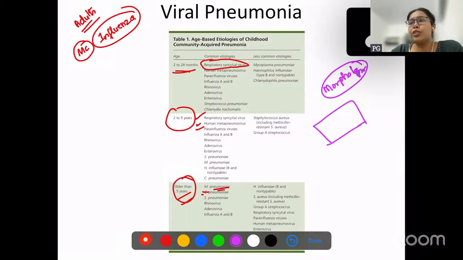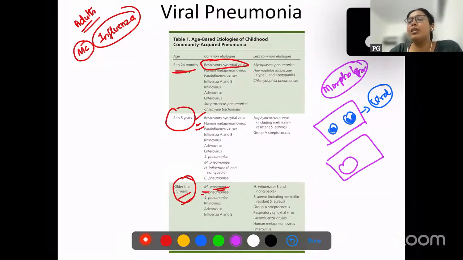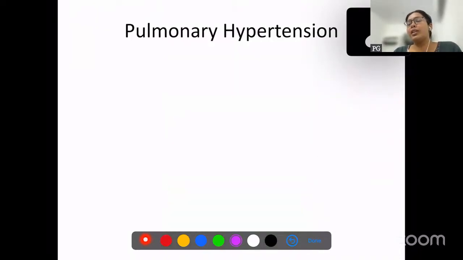When you do a biopsy of this viral pneumonia, what kind of cells will be there? You will see lymphocytes and monocytes mostly. Okay, viral pneumonia, any viral infection, the first kind of cells which will come to the rescue is lymphocytes. In bacterial pneumonia, which kind of cells will be there? In bacterial pneumonia, you will have neutrophils. Okay, so lymphocytic infiltration will be there in viral pneumonia.